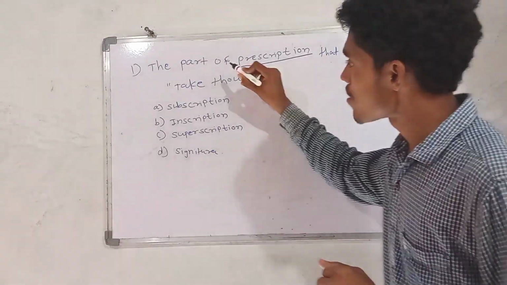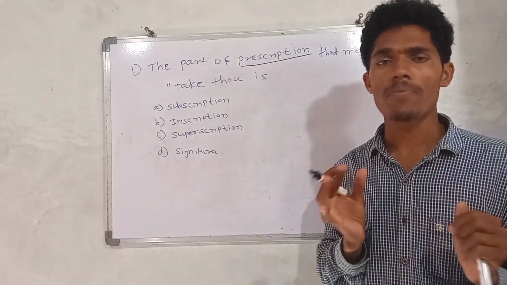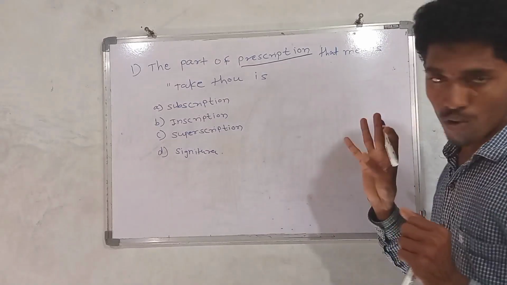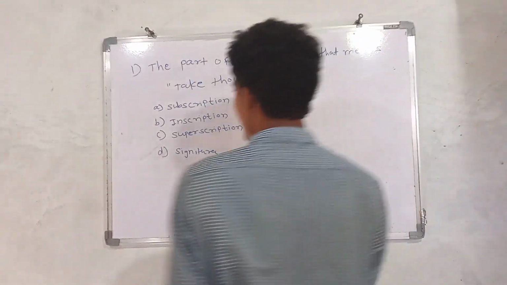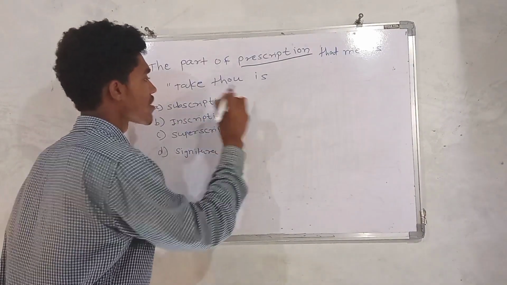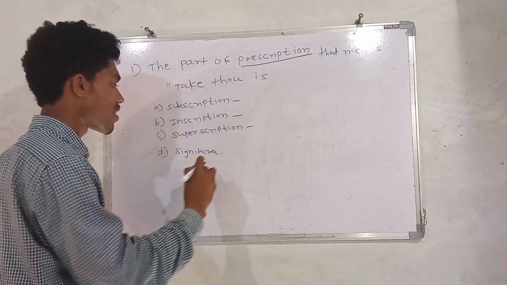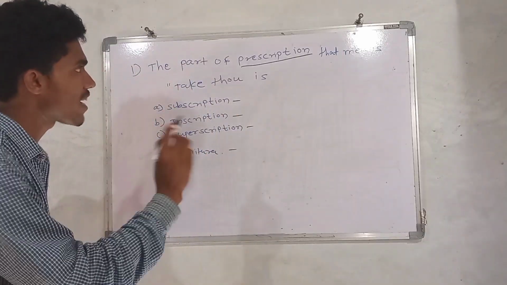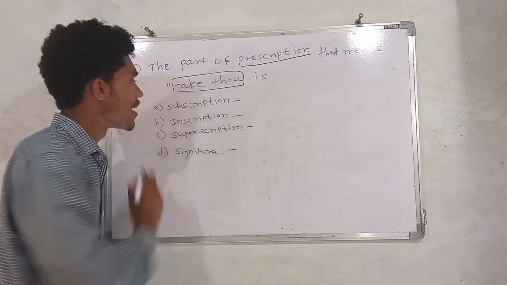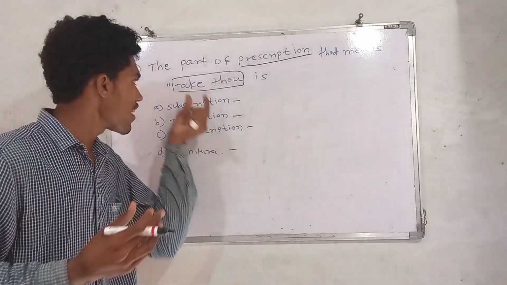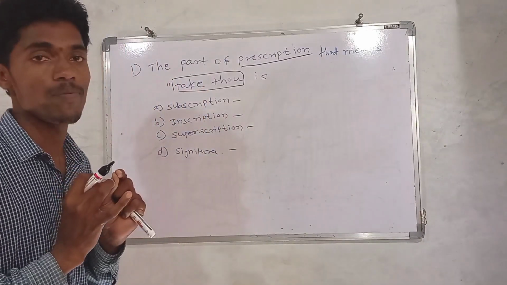Next, there are some parts. What are the parts of the prescription? There are different parts, but in the options there are four, and I am going to discuss each and every one. The first one is subscription, the second is inscription, the third is superscription, and the last one is signature. And the question asks about "take thou". In which part of the prescription does the word "take thou" come? That is the question.